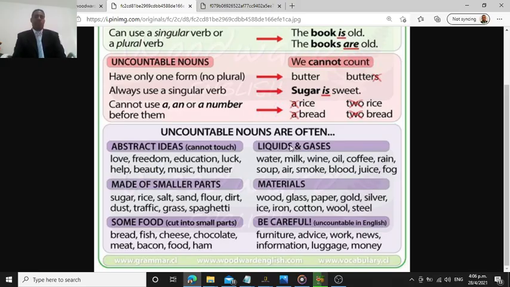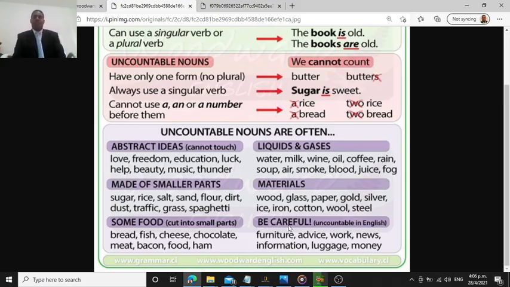Those we cannot count. The liquids: water, milk, wine, oil, coffee, rain, soup, air, smoke, blood, juice, fog. Those things we cannot count. Materials: wood, glass, paper, gold, silver, ice, iron, cotton, wool, steel.